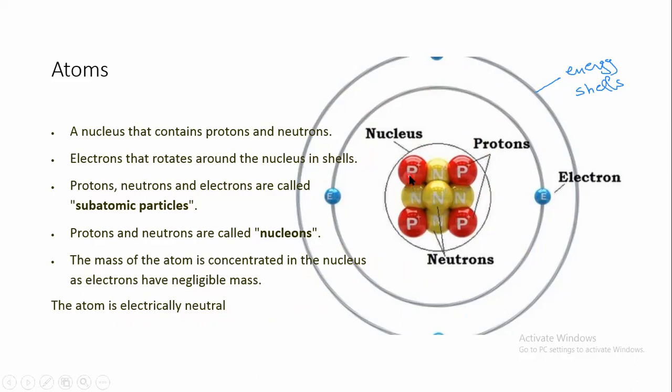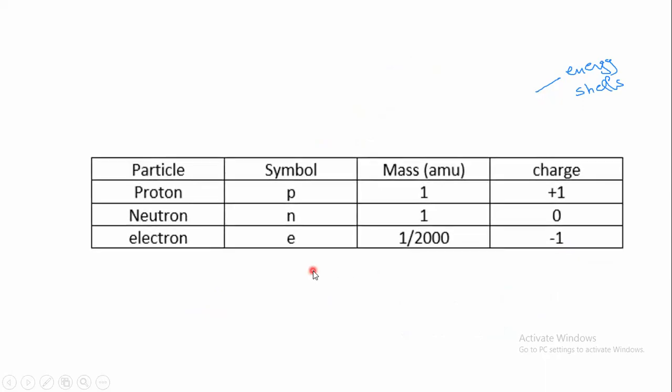We call these three particles, protons, neutrons, and electrons, together subatomic particles. But protons and neutrons only are called nucleons. As you see here in this table, these are the properties of the subatomic particles in an atom. The proton has a symbol of P, the neutron has a symbol of N, and the electron has the symbol of E.